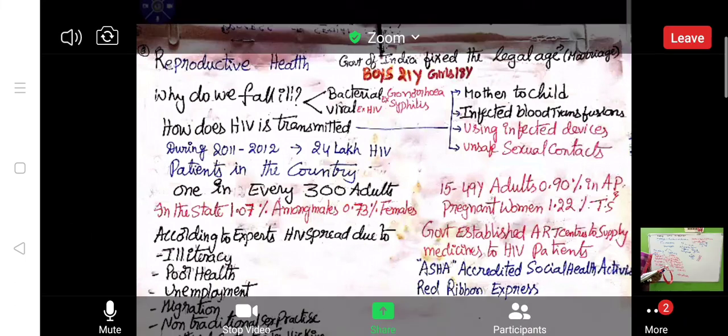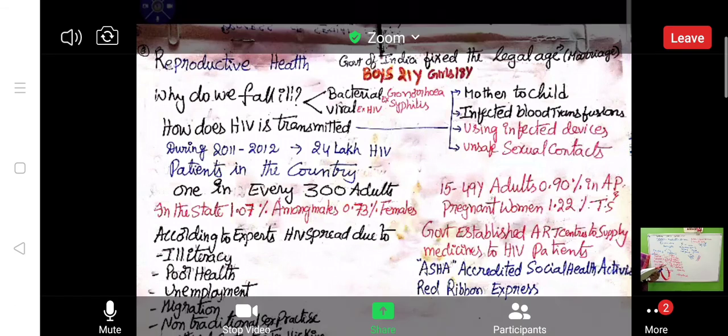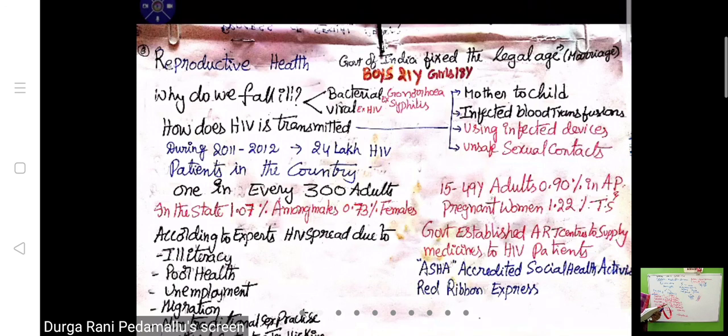Experts estimate that in every 300 adults, one person may be affected with HIV AIDS. In our state, nearly 1.07 percent among males and 0.73 among females were affected. Age group 15 to 49 year adults, 0.90 percent in AP and Telangana, and among pregnant women the ratio is more, 1.22 percent.